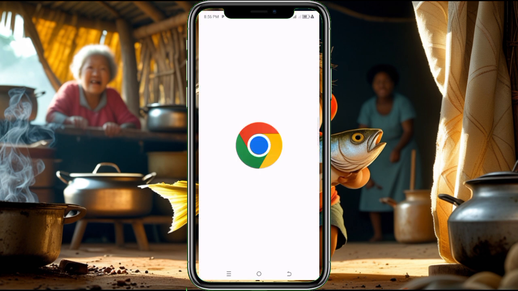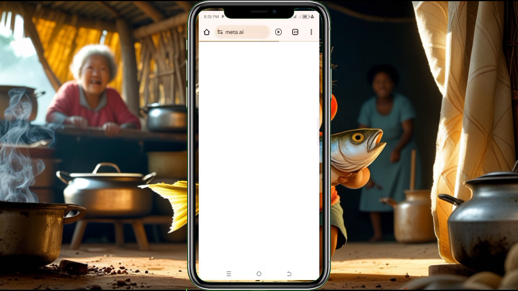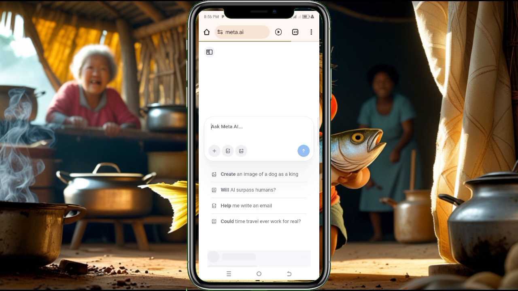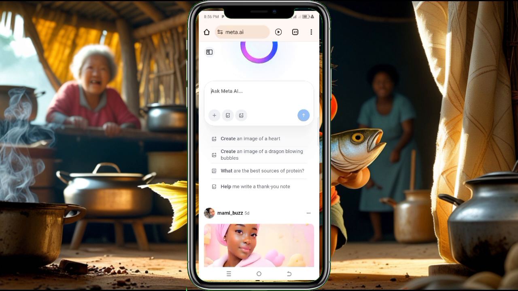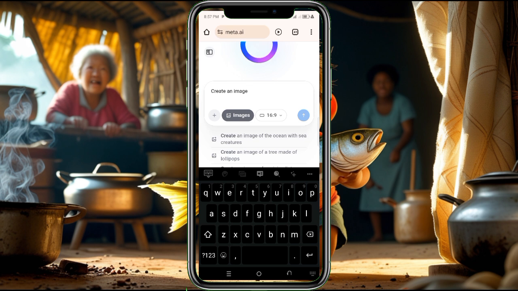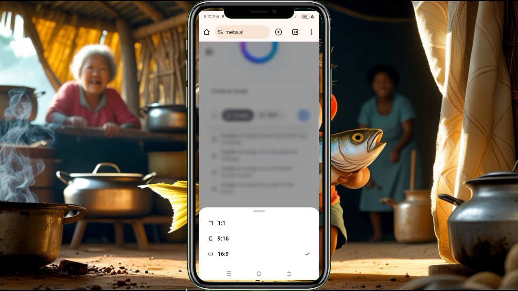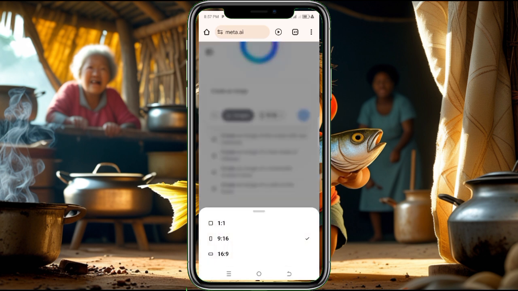Click on your Chrome browser. You can also get Meta AI from your Play Store, but most times I prefer using this one on Chrome, because the one on Chrome will give you the ability to select your aspect ratio. Now let's select aspect ratio. Click here. You can see aspect ratio is 16:9, and that is exactly what I need. If you are creating shorts, you can select 9:16. And if you are posting your videos on another place, probably Instagram, you can select 1:1, but for now we are using 16:9.